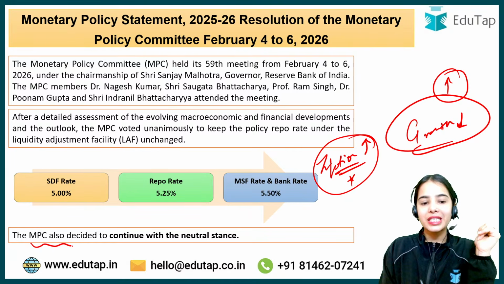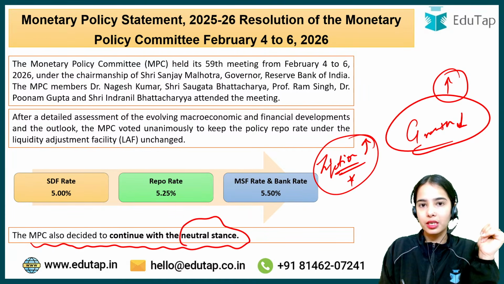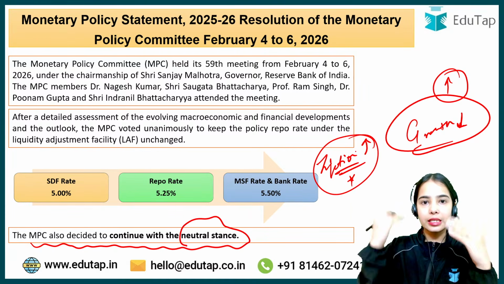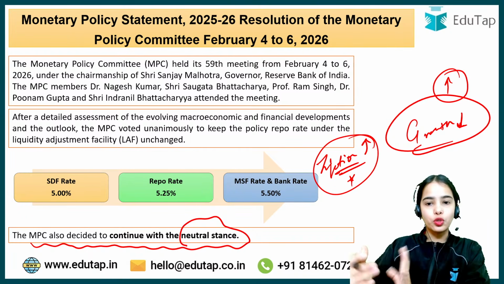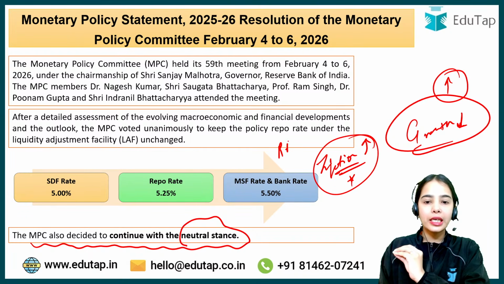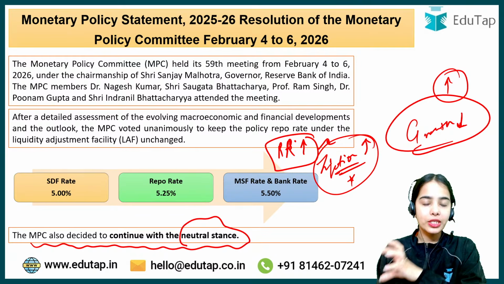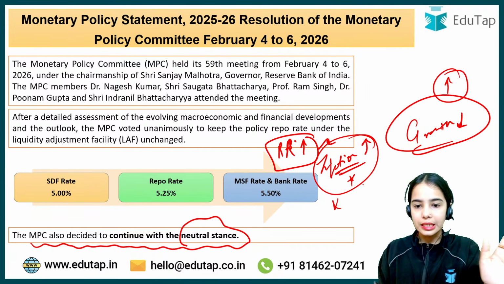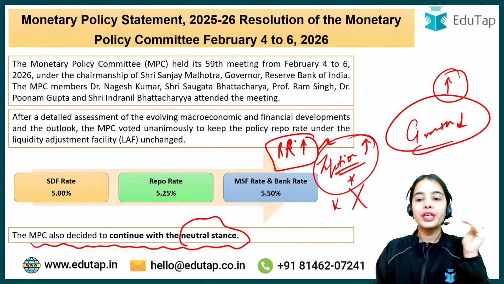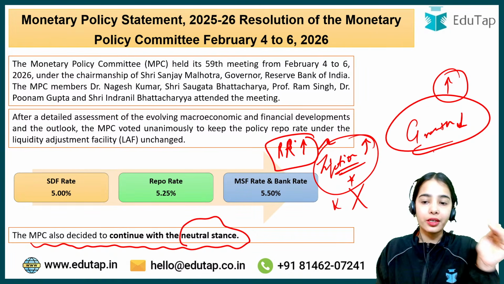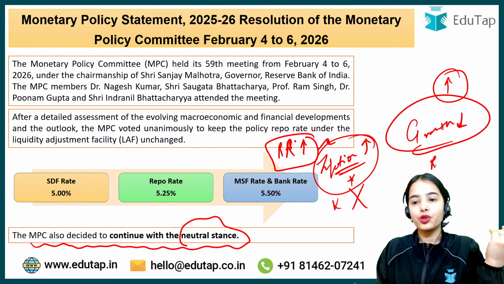So now the MPC has decided to continue with the neutral stance. If inflation increases at a higher rate in the future, the RBI will decide to increase the repo rate to control inflation. If the Monetary Policy Committee thinks that inflation is under control, but growth is low, the MPC of the RBI can decide to decrease the repo rate.